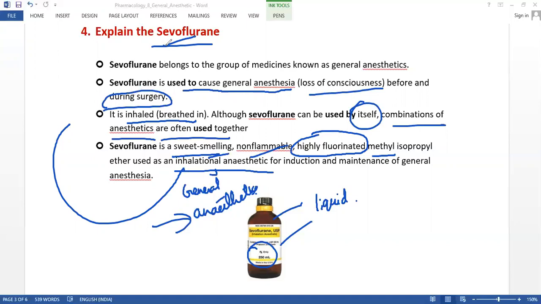This drug sevoflurane comes under the inhalation anesthetics, used for the induction and maintenance of general anesthesia. So that is all about sevoflurane.